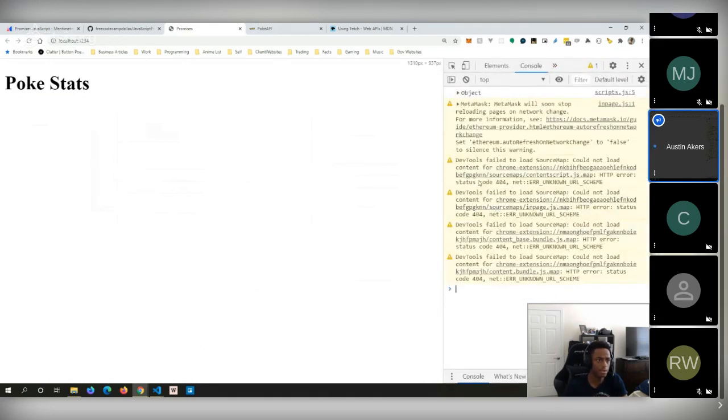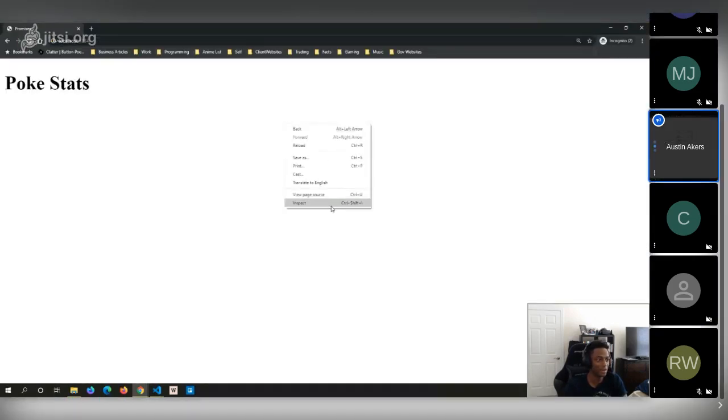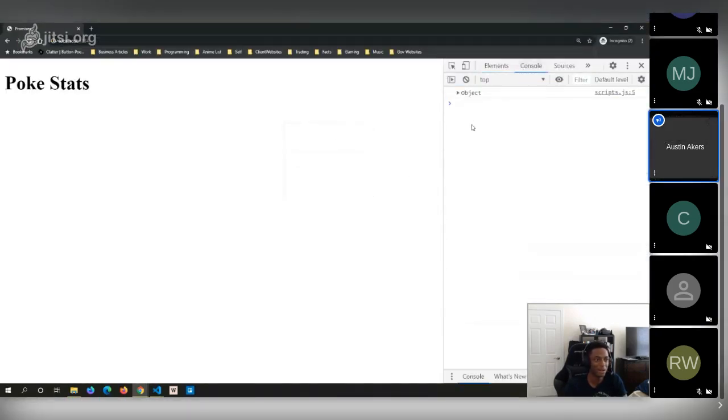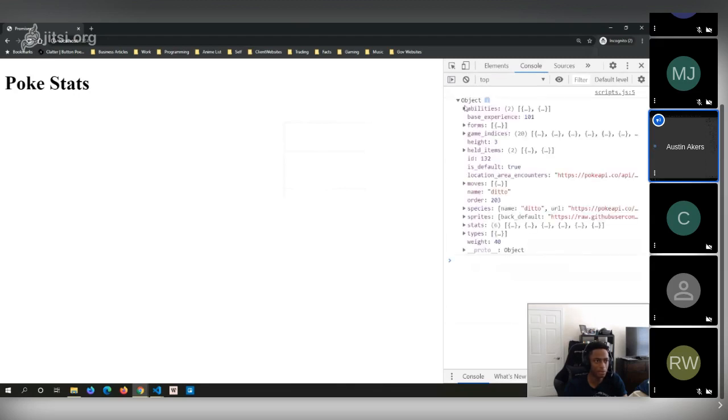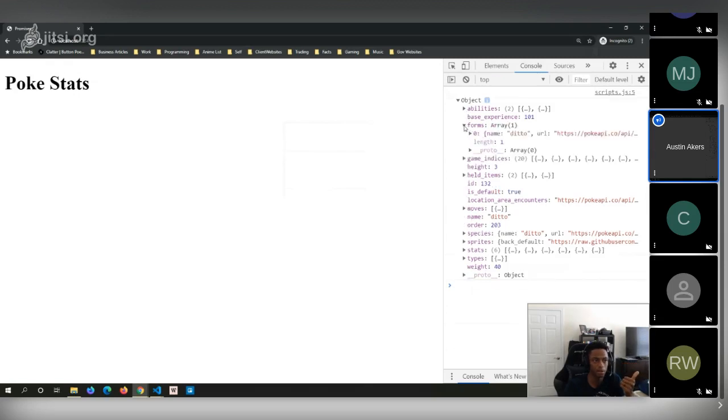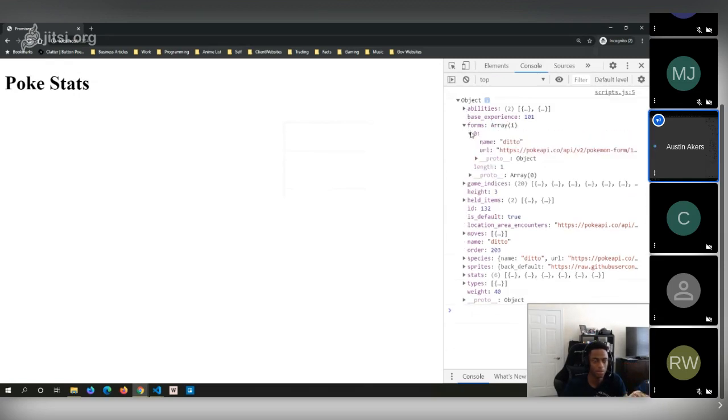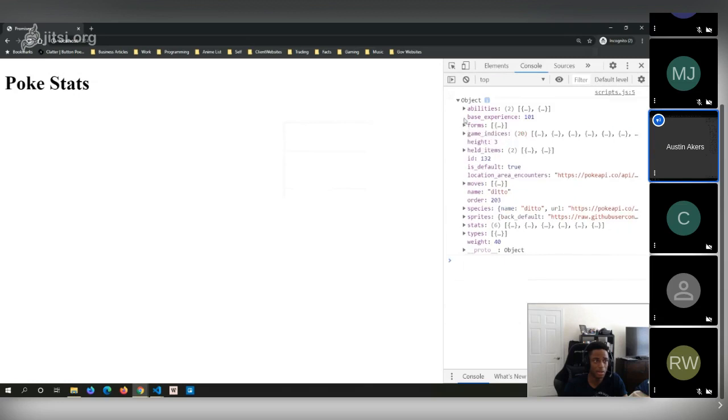But you see here, I'm getting all this stuff from my MetaMask. Sorry, let me do this in an incognito window. There we go. Okay, so what we're getting here is an object, right? And as you can see, as we open up this object, we get everything from abilities. We get forms, we're able to see a whole lot. Like, what are the different types of forms Ditto has?